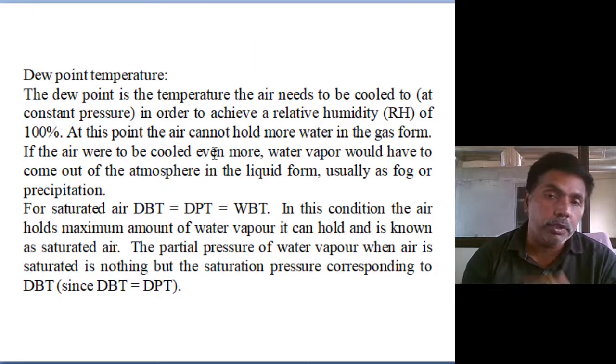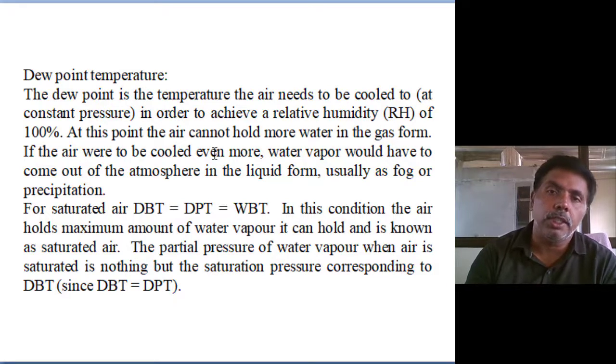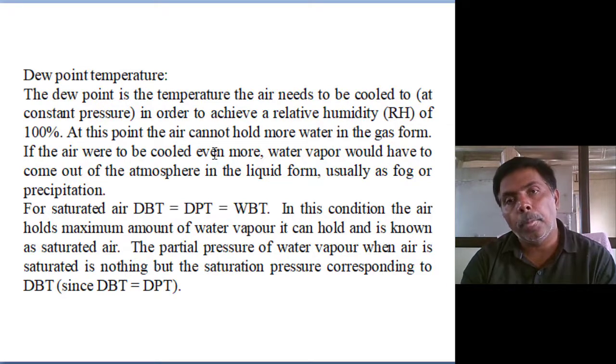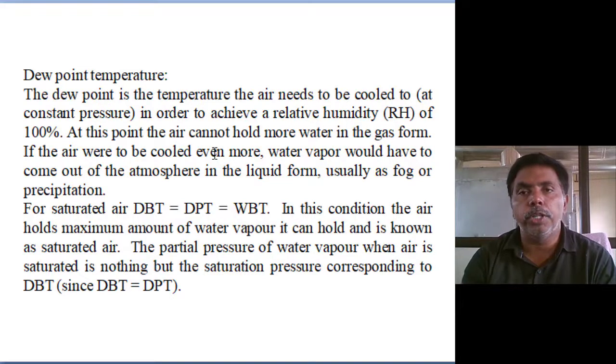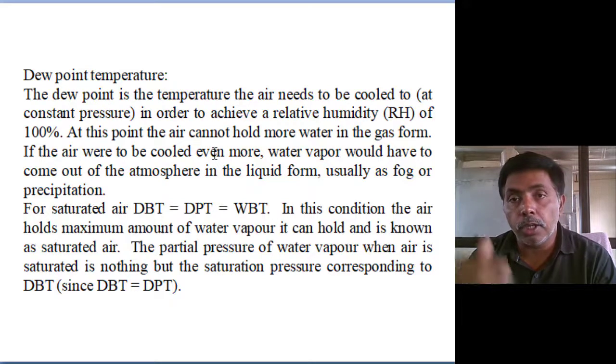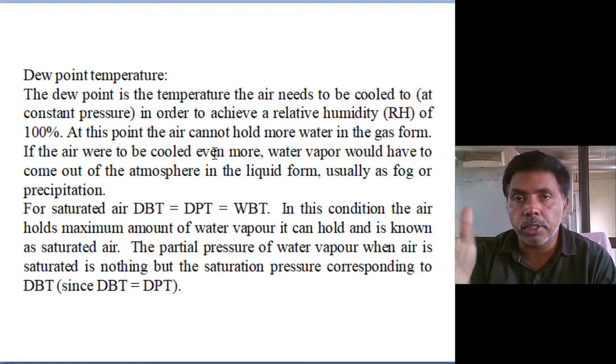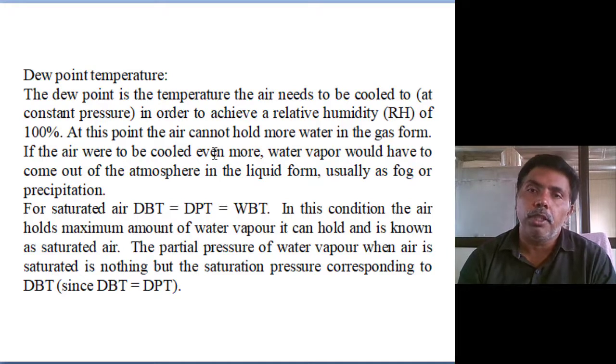Dew point is very important. When we place a water bottle in a refrigerator, after some time we can see water droplets on the bottle. Is water leaking from the bottle? No, the water is not leaking, but droplets are available on the outer layer of the bottle. How does it happen?